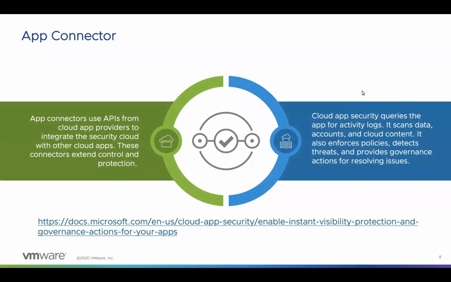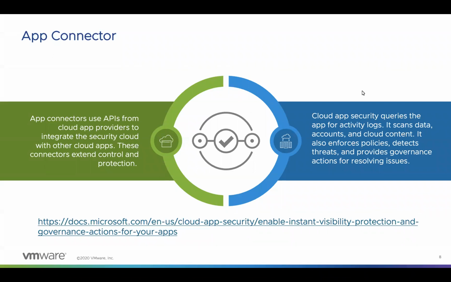So in the next two slides, I'll be covering in more depth the details about two of the integration methods that were discussed in the architecture part, namely the app connector and conditional access app control methods. First, let's discuss the app connector method. MCAS leverages the APIs provided by the cloud provider in this method. As I mentioned earlier, it provides greater visibility and control for all the cloud apps users connect to. It also gives us access to the information directly from the cloud apps for cloud app security analysis.